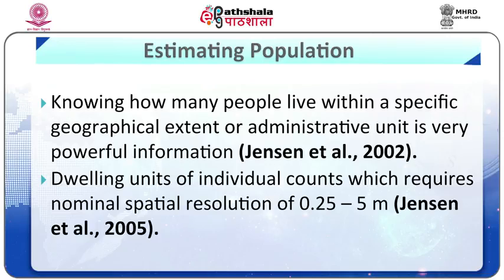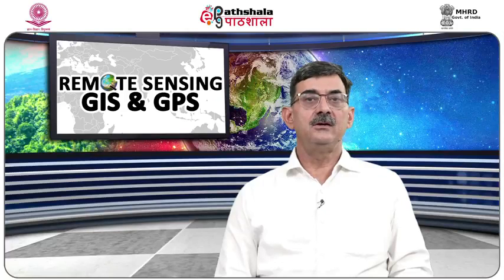Estimation of population can be performed at the local, regional and national level based on dwelling units or individual counts, which require nominal spatial resolution of 0.25 to 5 meters. Urbanized land area measurement often refers to the size of settlement.